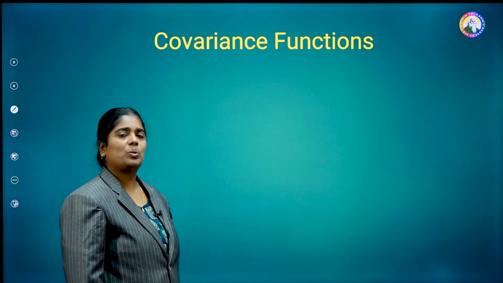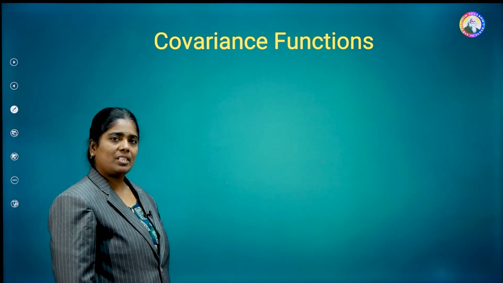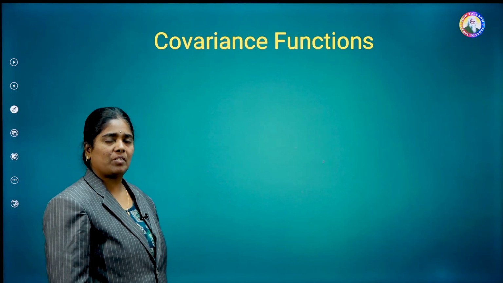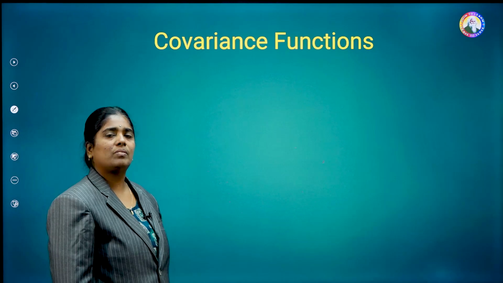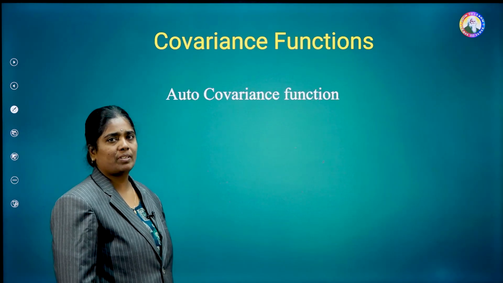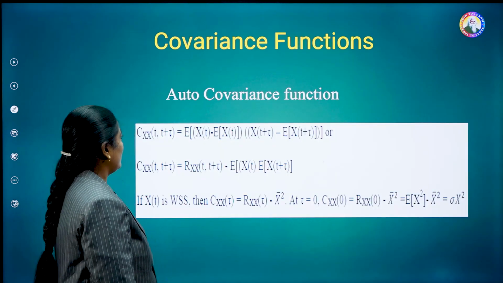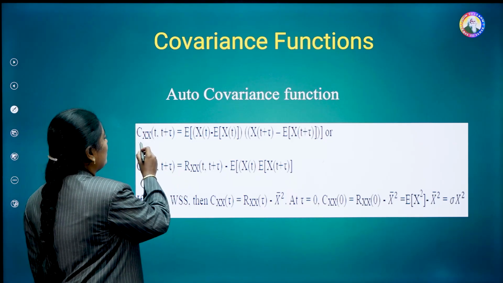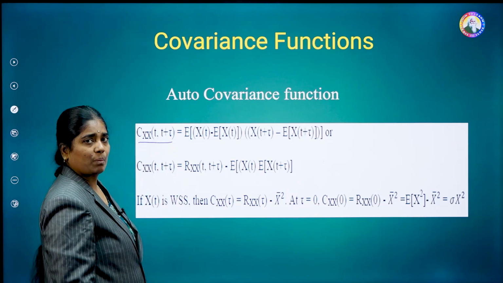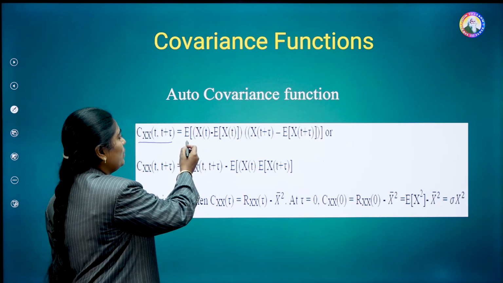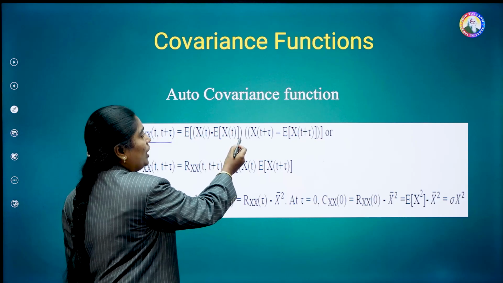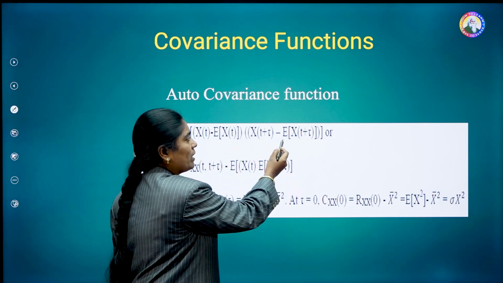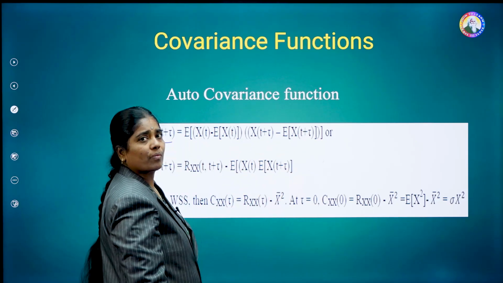Next topic is the covariance function. For the case of two random processes x of t and y of t, we define two types of covariance function. If you take a single random process x of t, for that we define the autocovariance function. It is indicated as Cxx of t comma t plus tau, that is equal to E of x of t minus E of x of t into x of t plus tau minus E of x of t plus tau.